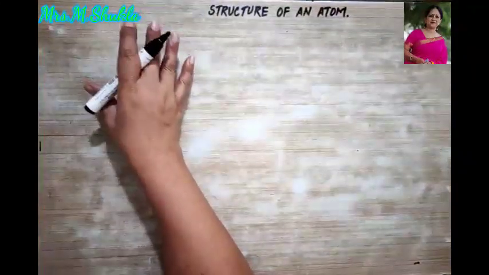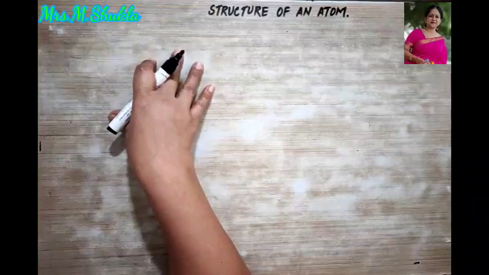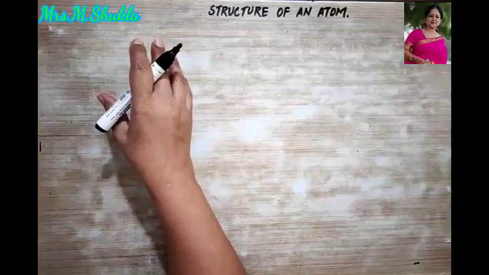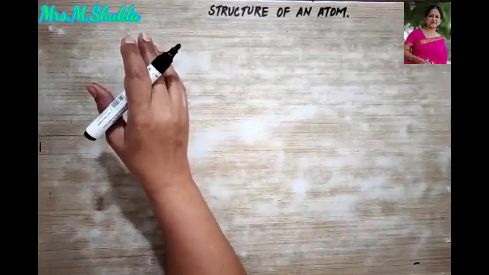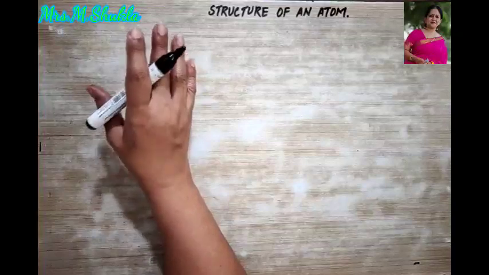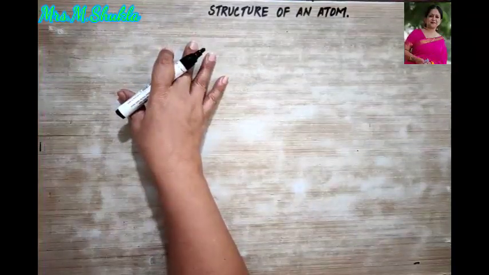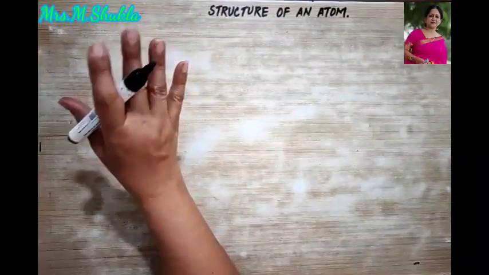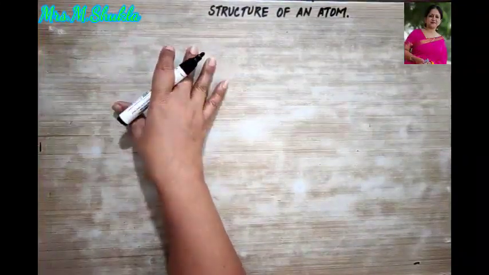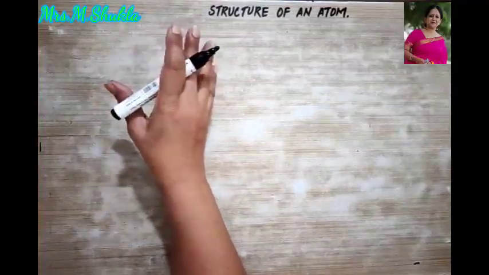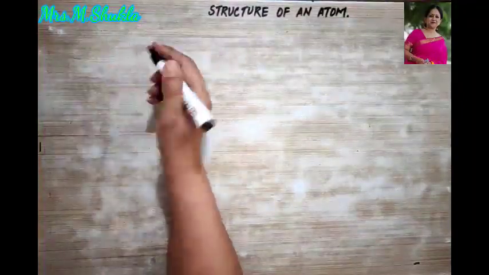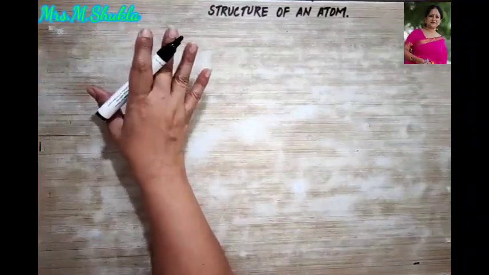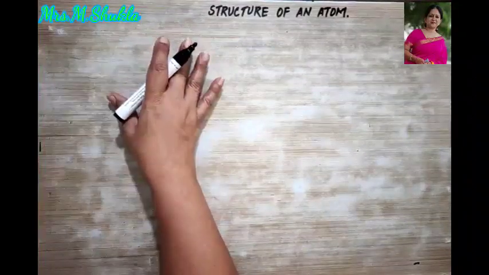Since the set of the 4 quantum numbers of an electron in an atom is unique, a particular shell in an atom can accommodate as many electrons as there are possible sets of 4 quantum numbers for it. On the basis of this conclusion, the maximum number of electrons that can be accommodated in an orbital, a subshell or a shell can also be determined. So let us go ahead to understand how to calculate the electron capacity of an energy shell.